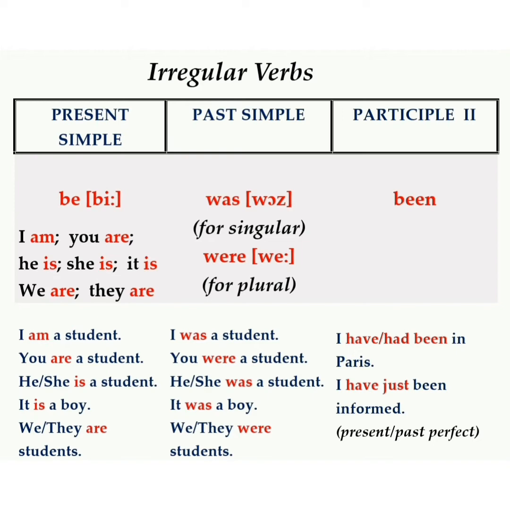Participle two: been. For example, I have been in Paris. I had been in Paris. I have just been informed. Present and past perfect.